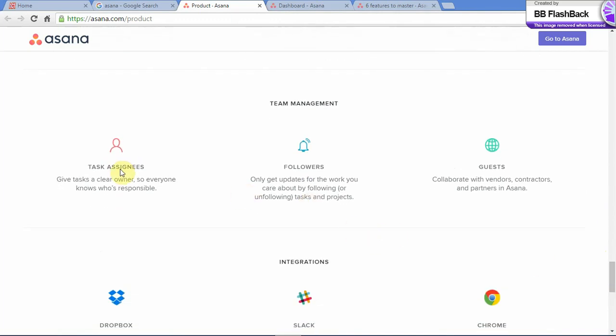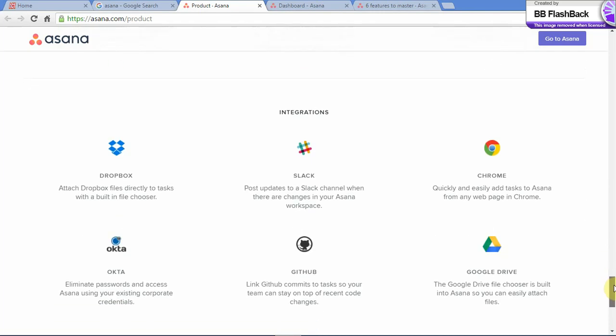Under team management, you have task assignees, that is each of the team members who are responsible for each task. Any follower who's not responsible for a task can also follow the task and get notifications about it. Guests: this is where you include your vendors, contractors, and partners, so that they can view the progress of your project. You can integrate your team management tool, that is Asana, with Dropbox, Slack, Chrome, Okta, GitHub, and Google Drive.